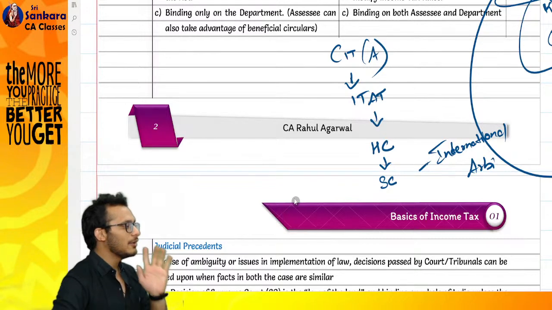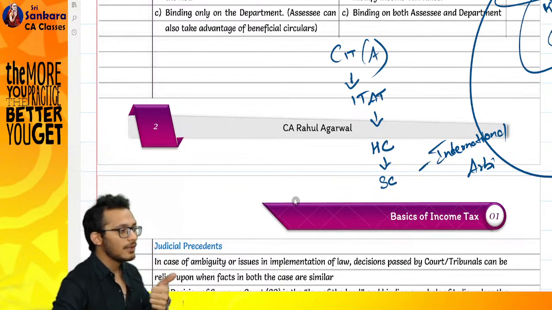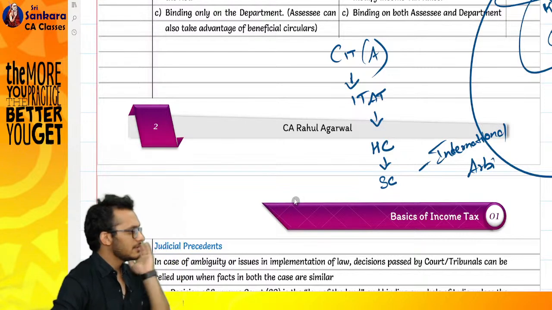Yes or no? Yes. Until now, any doubts? No doubts. All clear? Clear? Pakka clear? Great. We are now entering the subject. Let's start with the same sequence.